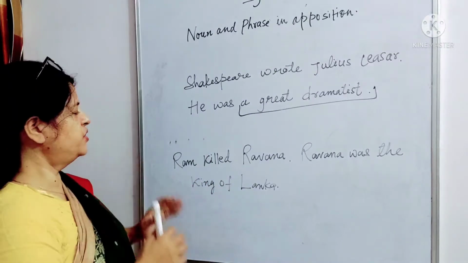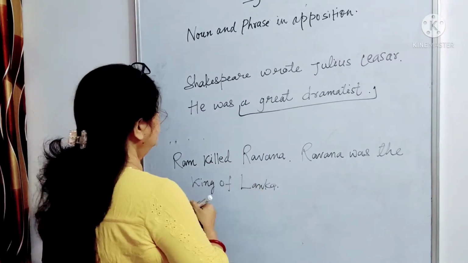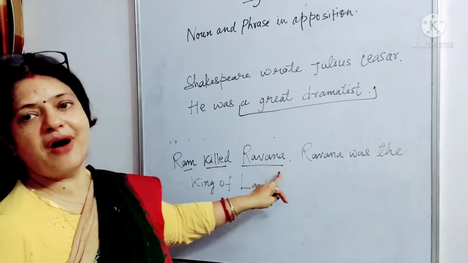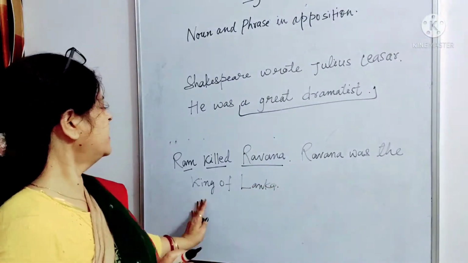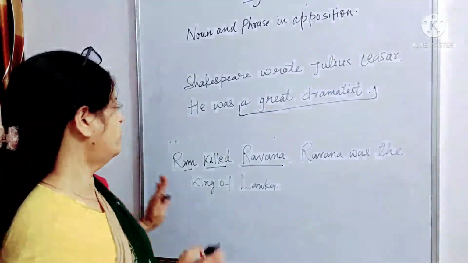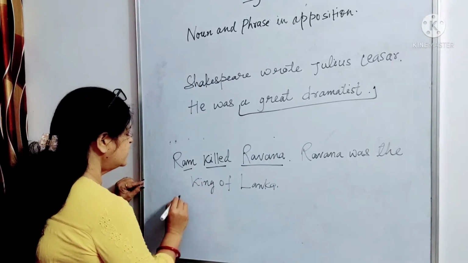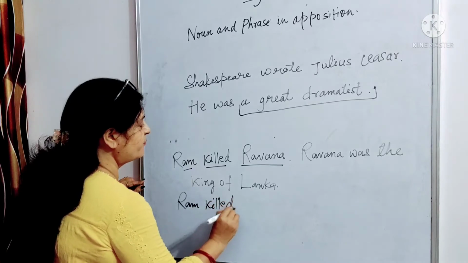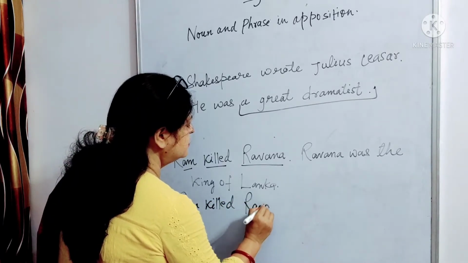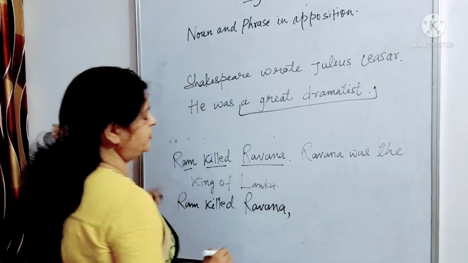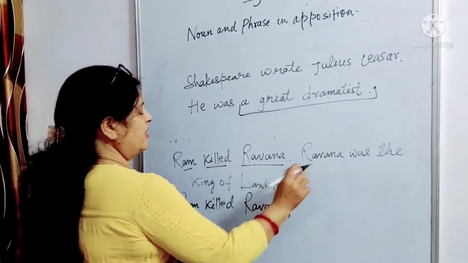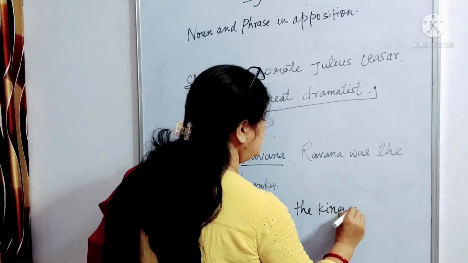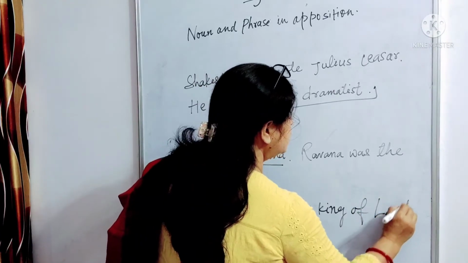Ram killed Ravana. Here we see that Ram is subject, killed is verb, and Ravana is object. So we have found an apposition for Ravana, that he was king of Lanka. Okay. So we will write it like this: Ram killed Ravana, and then after it we will put a comma, the king of Lanka. Okay. So our sentence is complete.